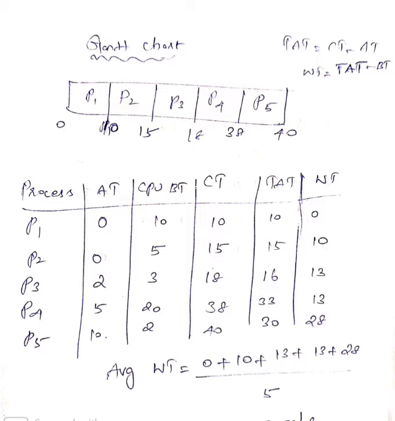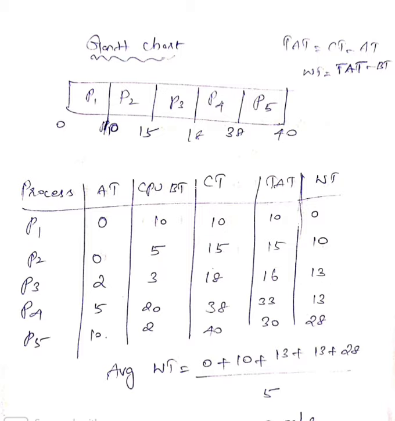And P4 will take 20 milliseconds, so 20 plus 18, 38. And P5 will take only 2 milliseconds, so we write 38 plus 2, 40. Then we have to do the calculation. Our purpose is to calculate the average waiting time of all the processes. First write the process, the given arrival time and the given CPU burst time. You may call it CPU burst time or execution time; you can call it by many names.